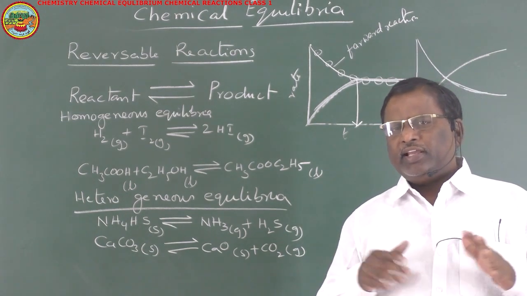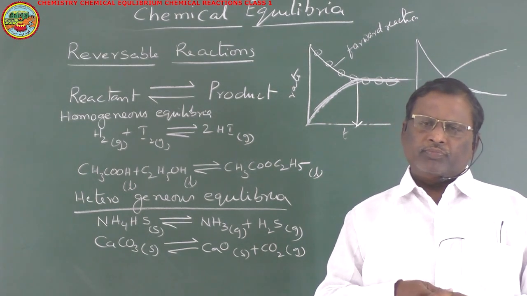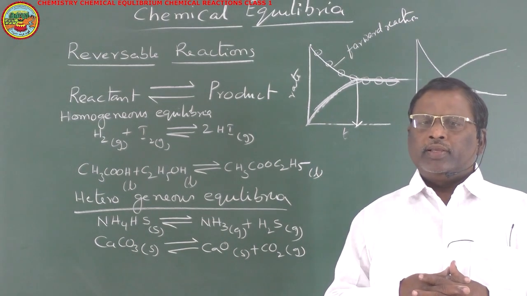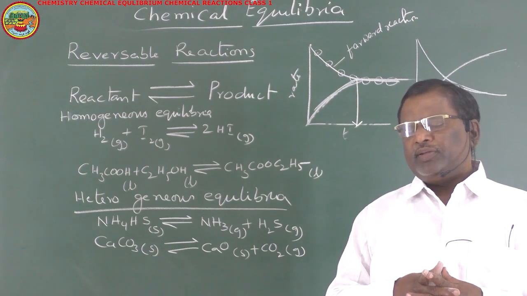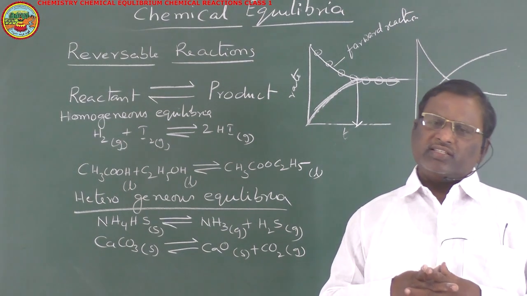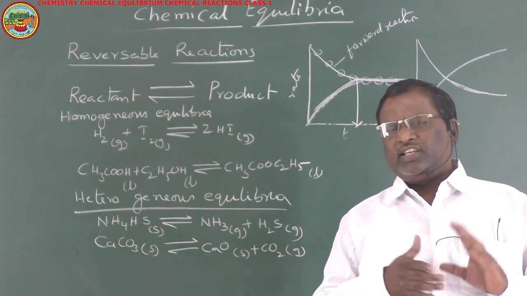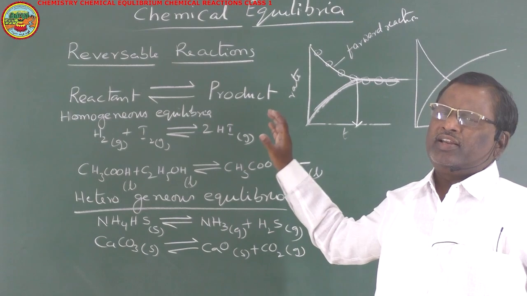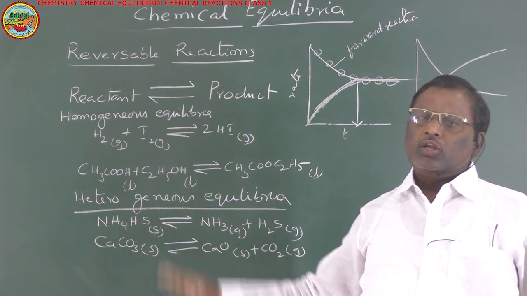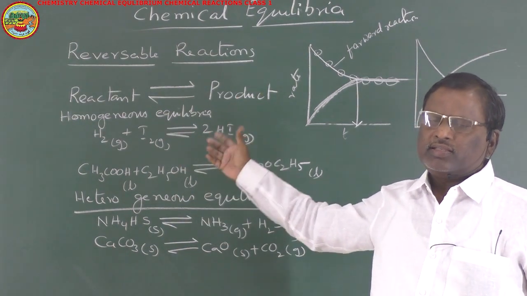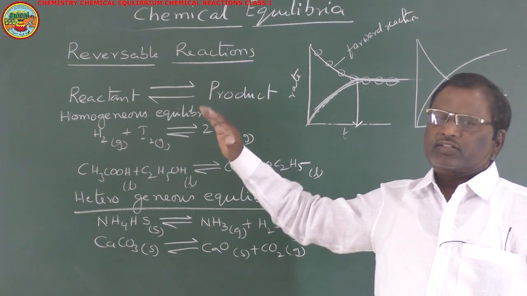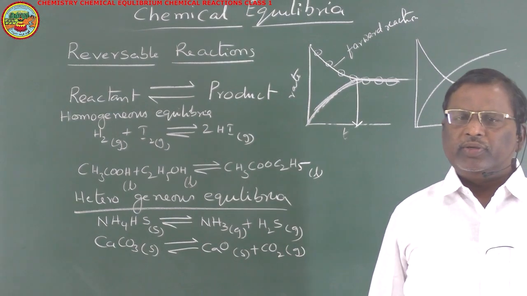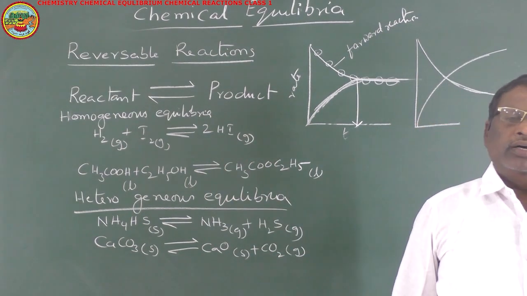Now, this chemical equilibrium is of two types, basing on the state of the reactants and products. They are homogeneous equilibrium and heterogeneous equilibrium. In homogeneous equilibrium, both reactants and products are all in the same phase. That means all are gases, or all are liquids. Such reactions are said to be homogeneous equilibrium.